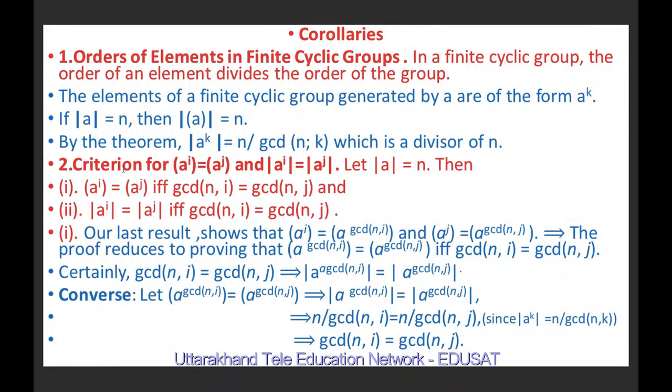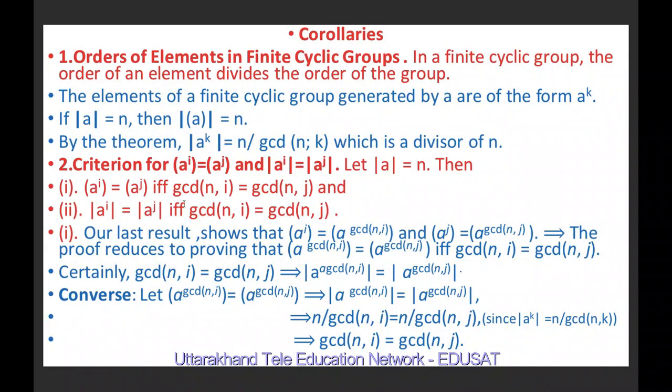The next is the criteria for a^i equal to a^j, meaning the cyclic group generated by a^i equal to that generated by a^j, and the order of a^i equal to the order of a^j. Let the order of a be n. Then the cyclic group generated by a^i is equal to the cyclic group generated by a^j if and only if the greatest common divisor of n and i is equal to the greatest common divisor of n and j. And the order of a^i is equal to the order of a^j if and only if the greatest common divisor of n and i is equal to the greatest common divisor of n and j.